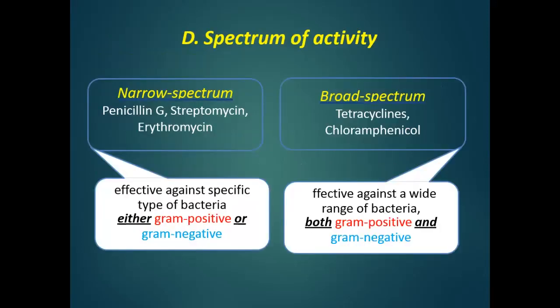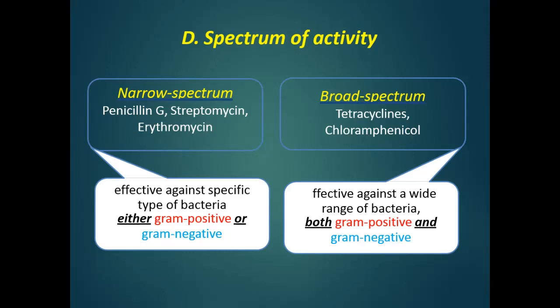Next classification is based on the spectrum. A spectrum means the number of organisms affected by the same drug. According to this, these drugs have been divided into two main classes, narrow spectrum and broad spectrum. Broad spectrum means the antibiotics affect several types of microorganisms, and such antimicrobial agents are used where the specific type of microorganism is unknown. Examples are penicillin G, streptomycin, erythromycin.